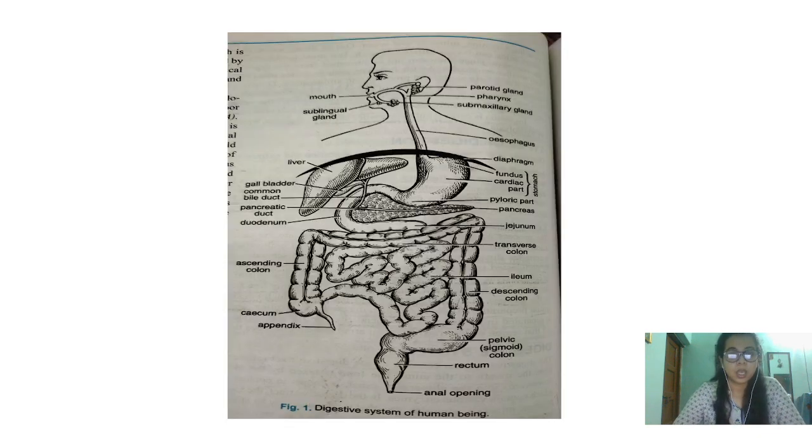As you can see in this picture, starting from the mouth and ending in the anal opening, this whole diagram represents the digestive system, which consists of different parts.